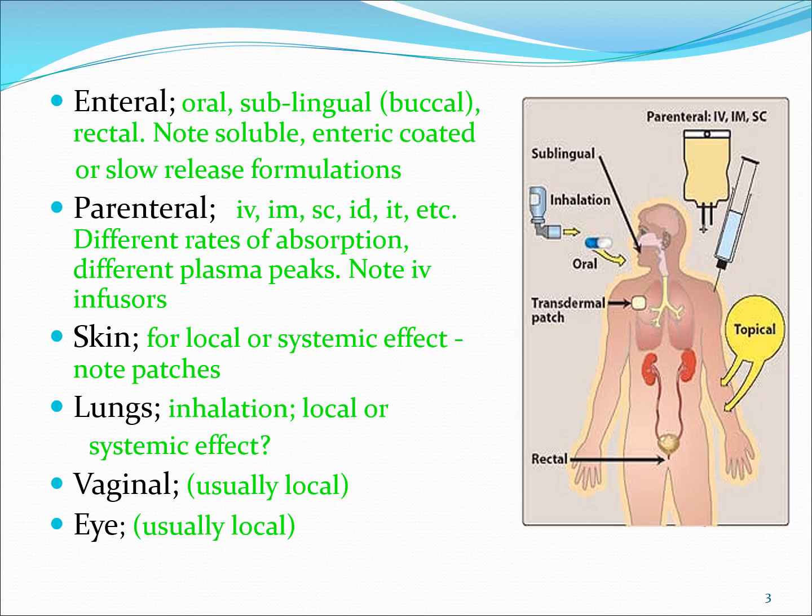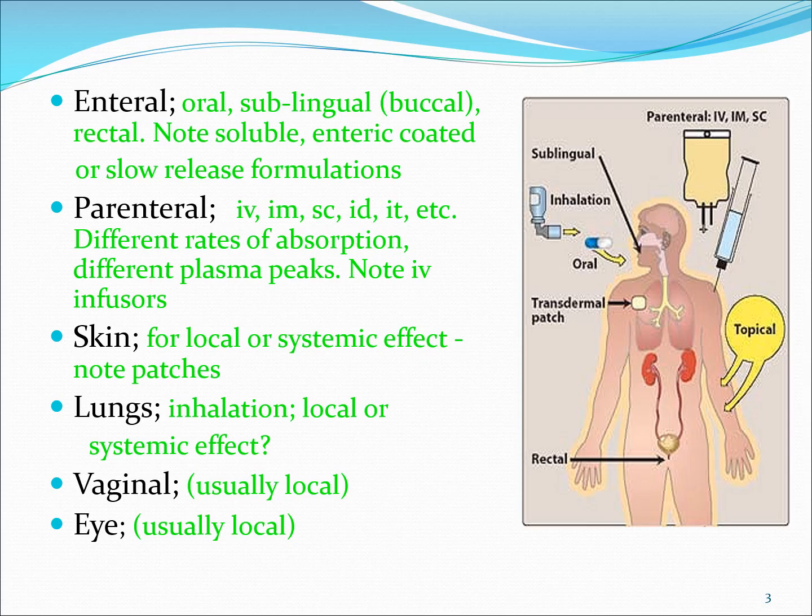Enteral: first one oral, sublingual, also called buccal, rectal, and enteric-coated tablets and enteric-coated formulations, which are categorized under slow release formulations. Parenteral: IV, IM, SC, ID, IT, etc. Different rates of absorption, different plasma peaks, and IV infusions have different time intervals in absorption.